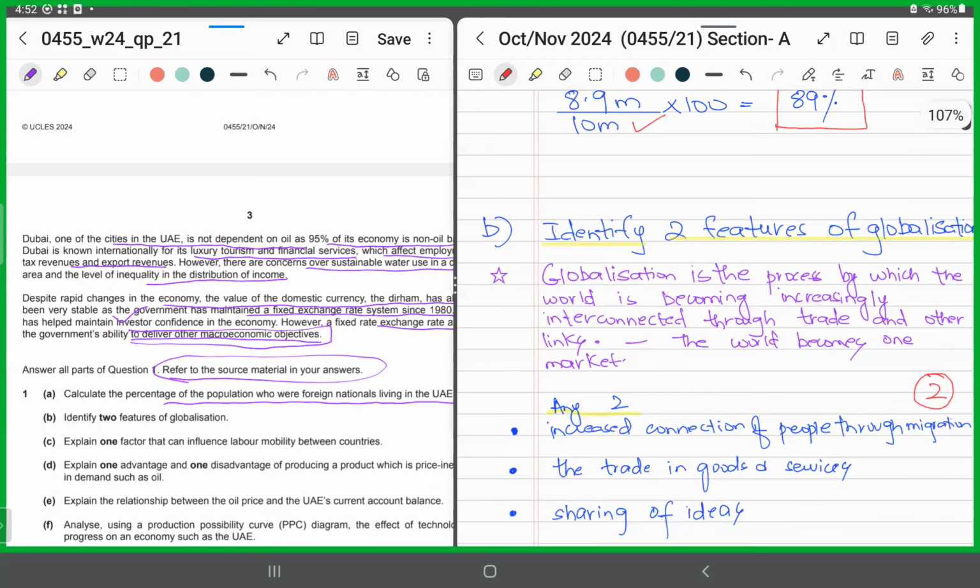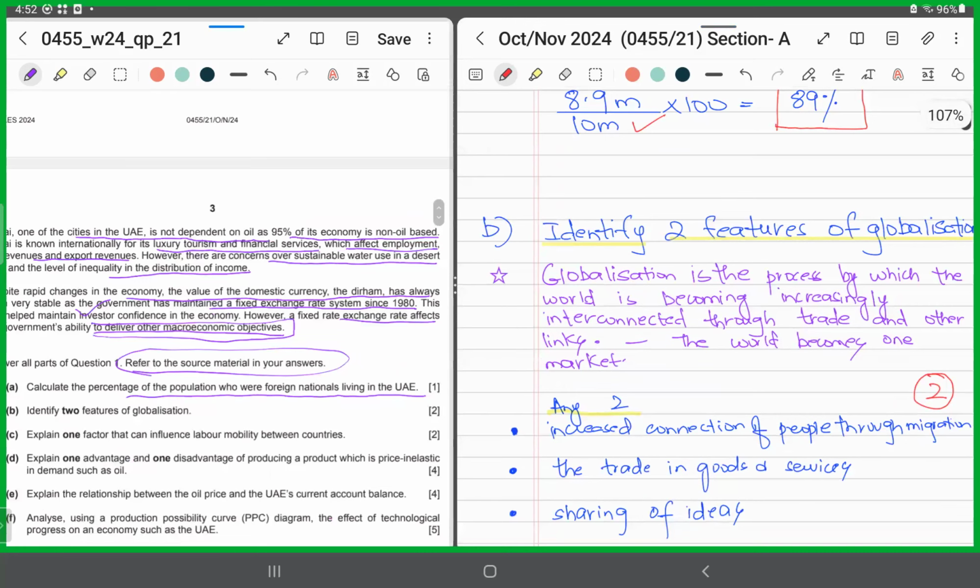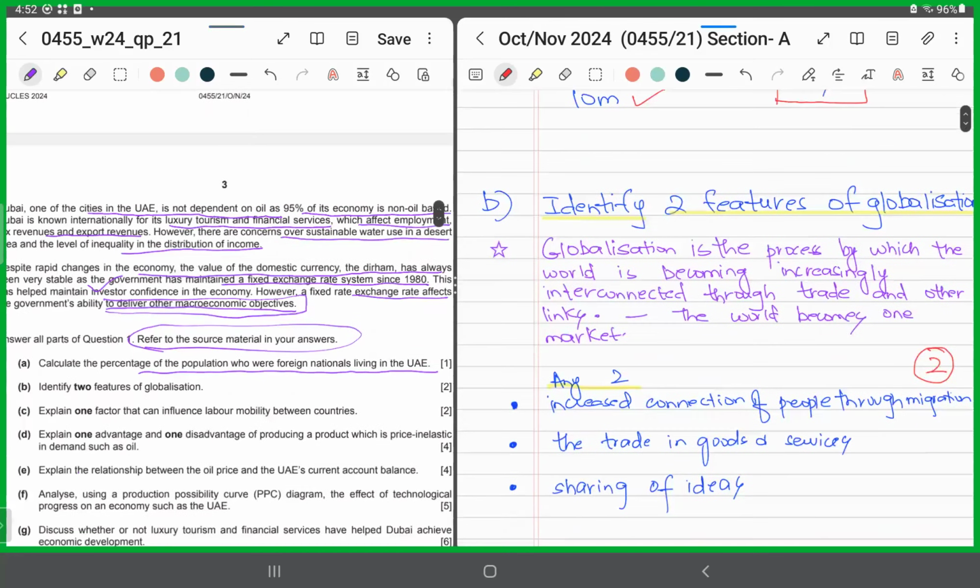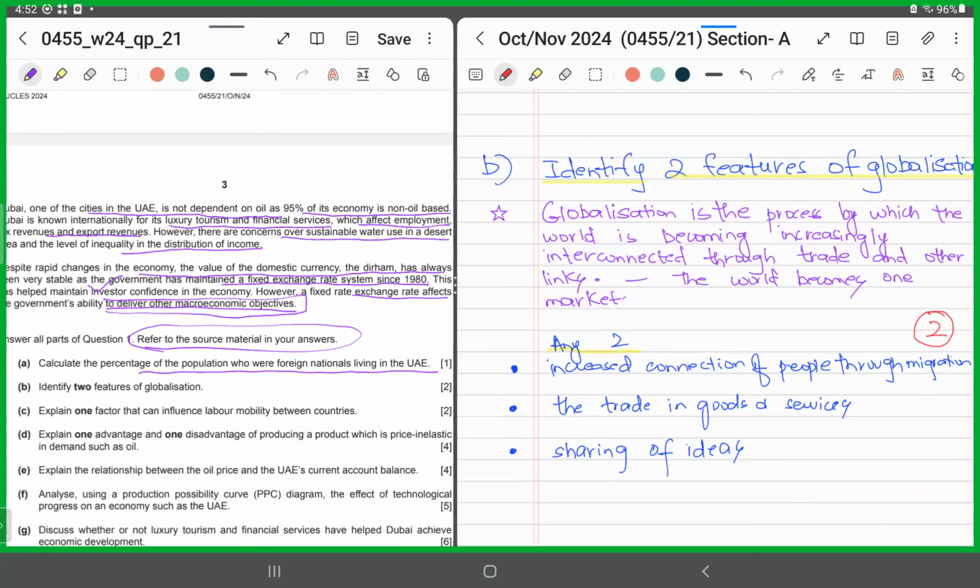Now, before answering this question, can we recall what was globalization? Yes. By definition, globalization is the process by which the world is becoming increasingly interconnected. How? Through trade and better links. That means that the world becomes one market. Now, you need to identify.